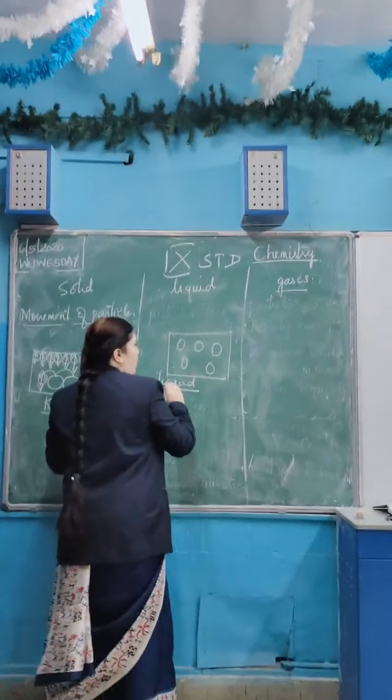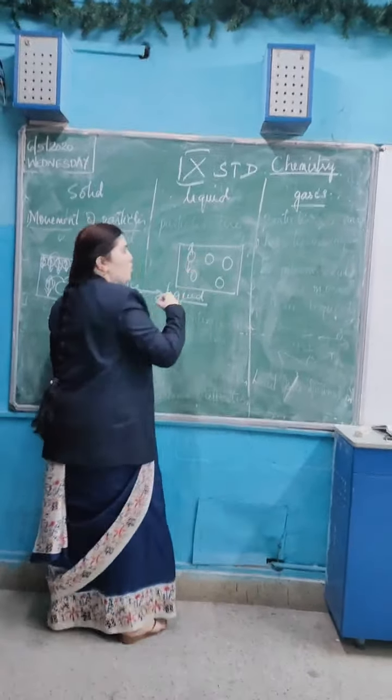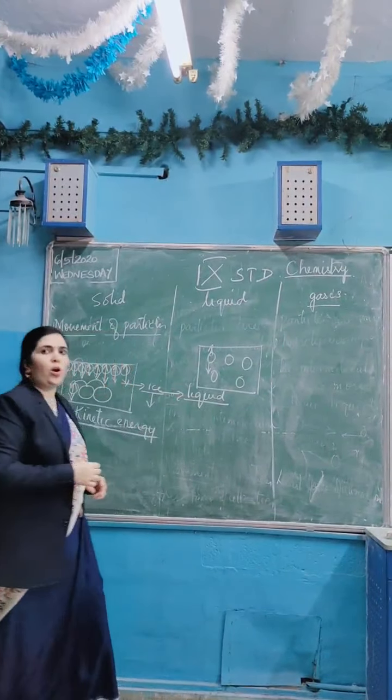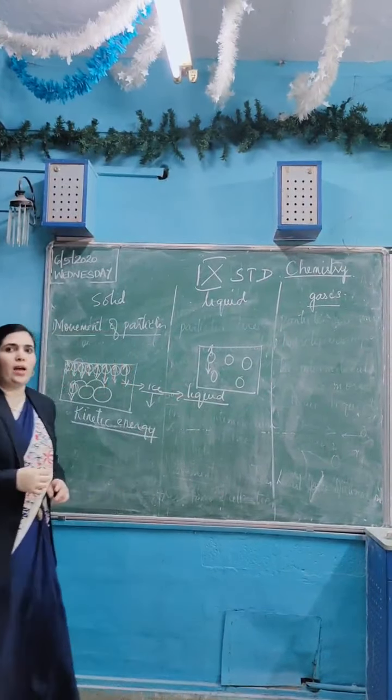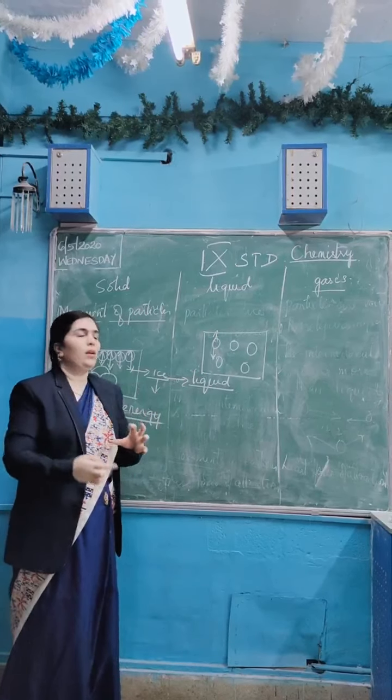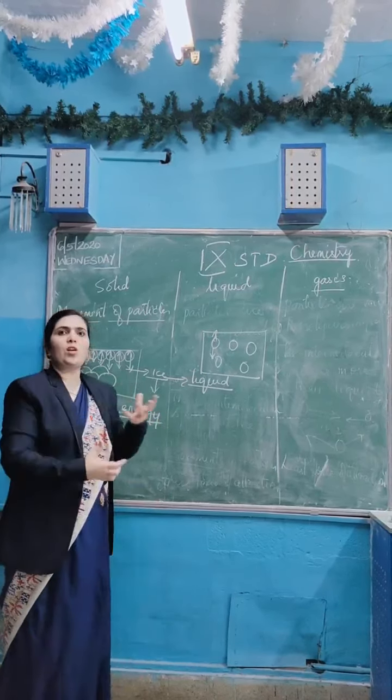the particles in the liquids, when you heat, their kinetic energy also will be enhanced. Their kinetic energy also will increase. So when you boil water, have you seen the boiling water? How the water will be in movement? The cold water will not move that much, though the particles will be moving in their place. But boiling water shows greater movement. Why is there greater movement in boiling water? Why is the water moving like that? You can see bubbles also coming out from there. Why is there movement of water in the boiling water? Because the particles have got more energy.